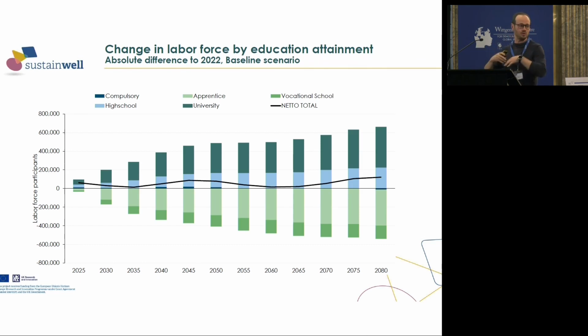So although the overall number of people in the labor market won't change that much, the composition will change a lot. And we could do similar graphs showing how the composition changes with respect to migration background, health status, or other factors, but I just want to show you this one.